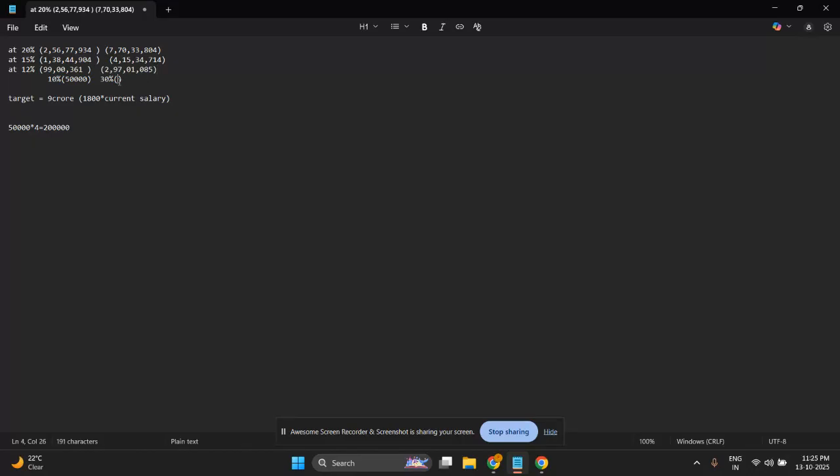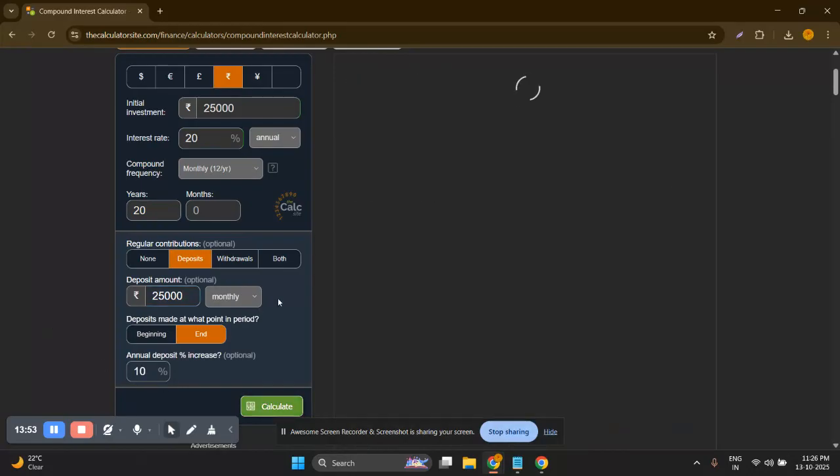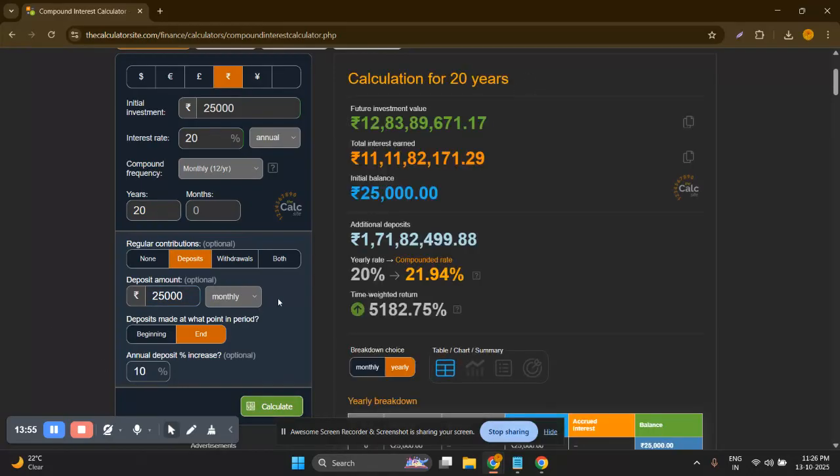Now if we calculate it with the 50%, which is half salary, if we invest our half salary for our retirement, what will happen, how much corpus can we generate? If we invest 25,000 with 20% return for 20 years with 10% increasing, then we will generate around 12 crore rupees, which is more than our corpus.